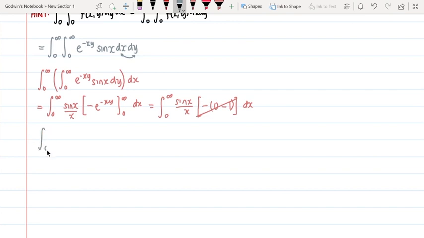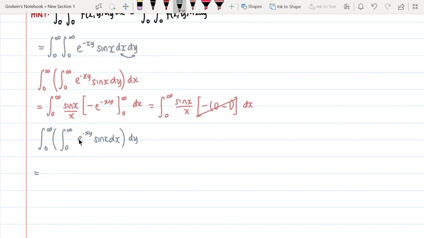The other way being kung inuna natin yung x instead. So we will have, hold on, sine x dx, and then dy yung nasa labas. Okay, so we should have, at the end, an integral only in terms of y, right?